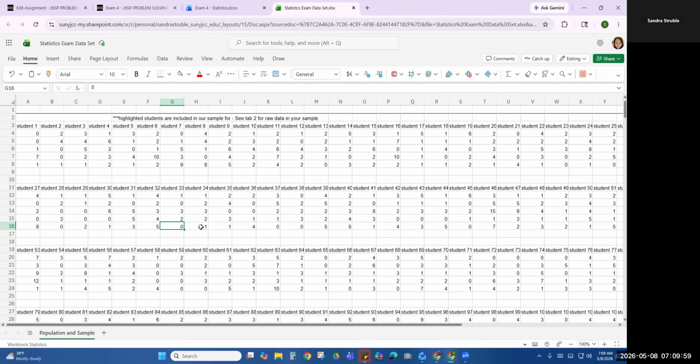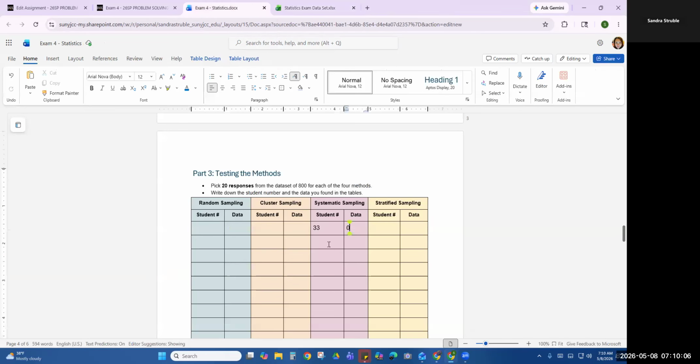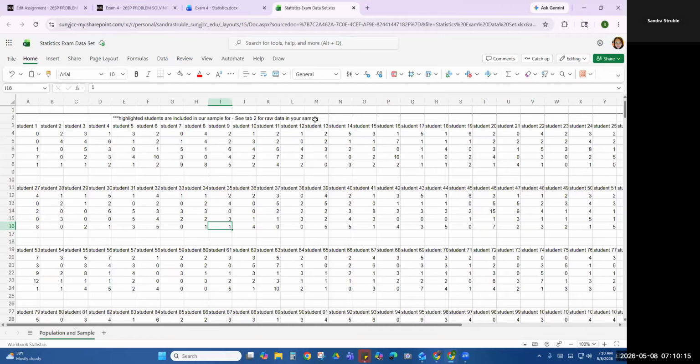1, 2, 3, 4, 5, 6, 7, 8, 9, 10. All right, there's my 10th one. So student 35 is 1. 35 is 1. And that's what I want you to do. It's not per student. It's not 1, 2, 3, 4, 5, 6, 7.